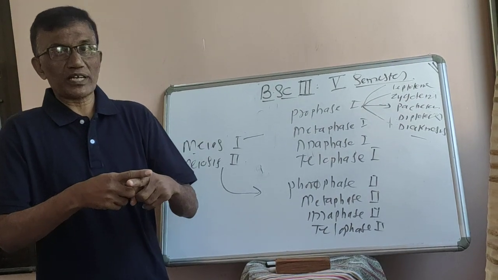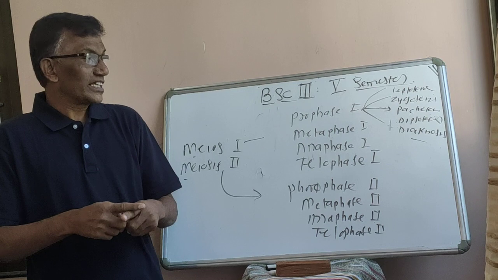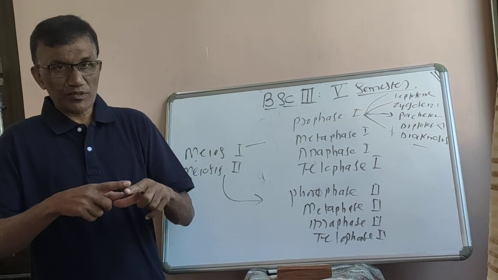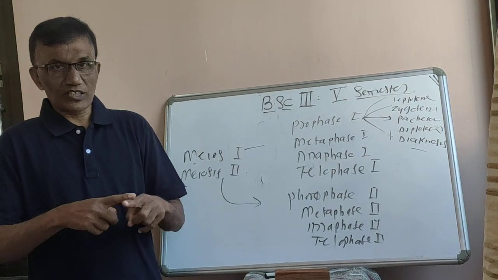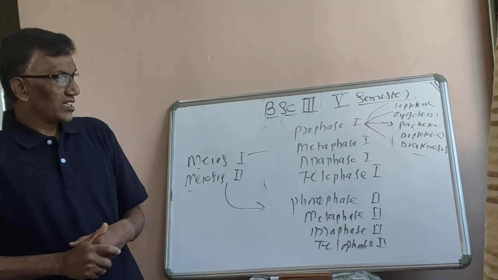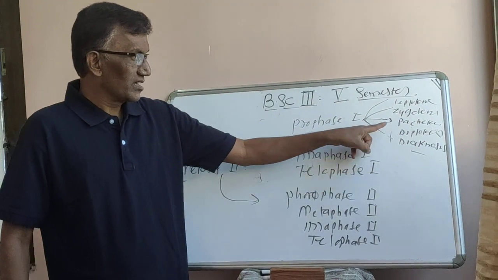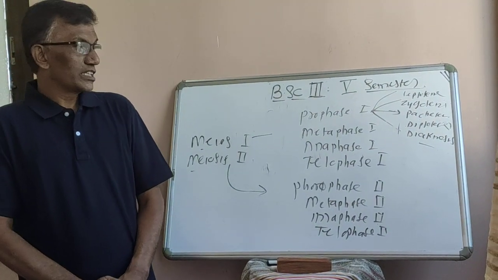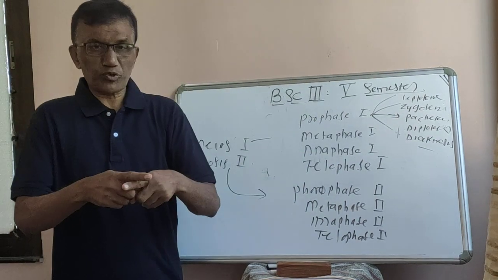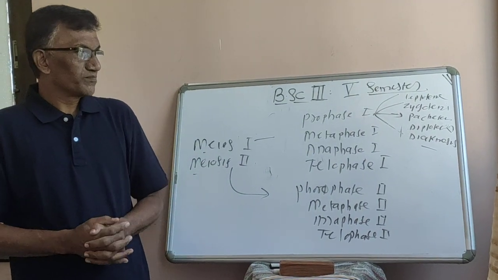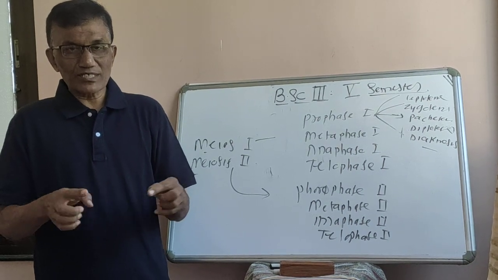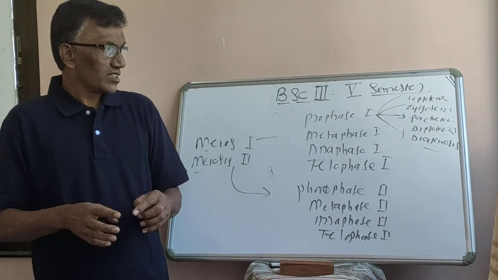After exchange of chromatin material, now slowly these non-sister chromatids start to separate from each other, and then the cell enters into diplotene. In case of diplotene, after exchange of chromatin materials, the chiasmata separate from each other.